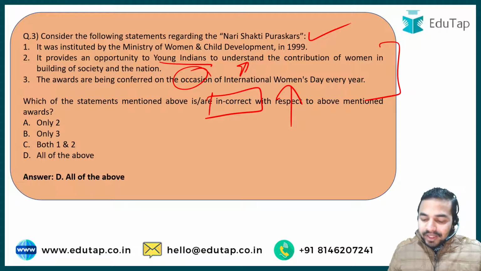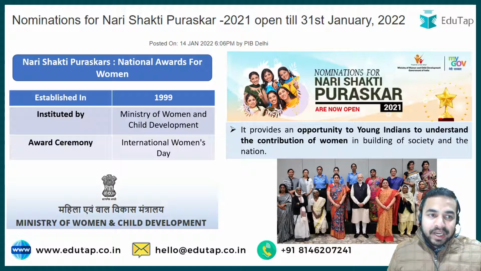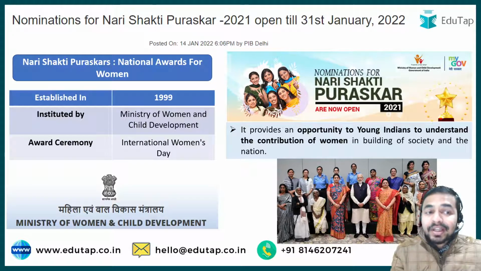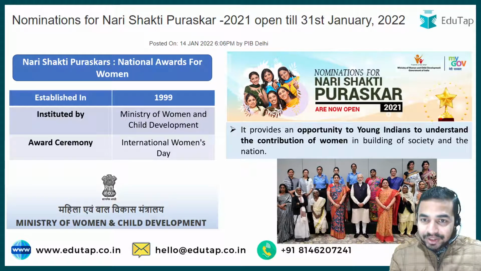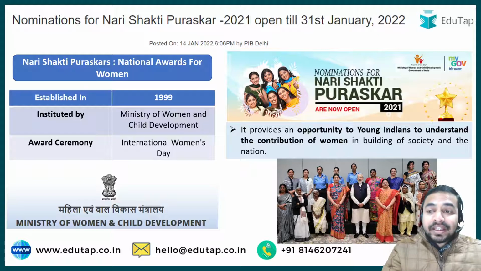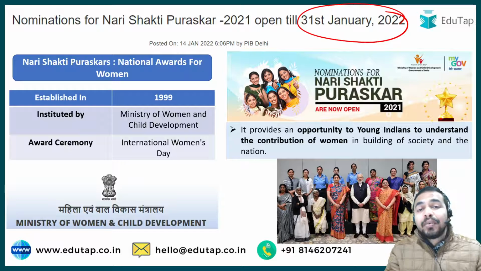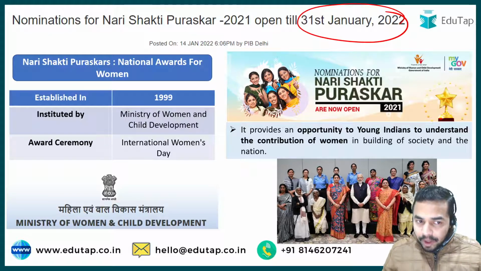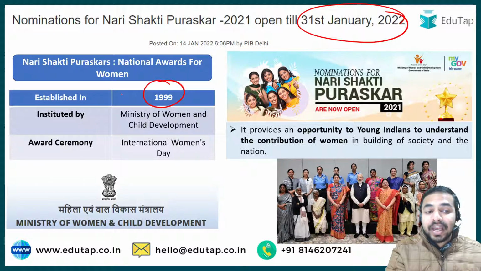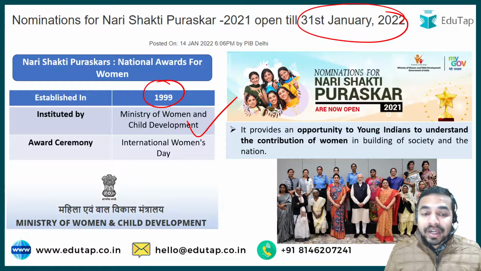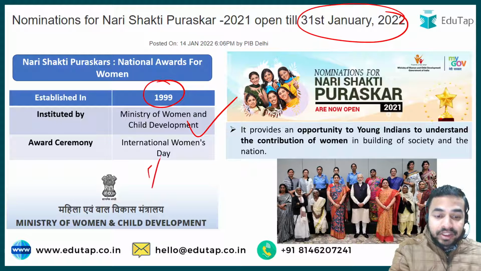Let's discuss this news in much more detail. Recently the nominations for the Nari Shakti Puraskar were opened, and they are going to close by 31st January 2022. This information is of no use for you, but what is useful for your exam is that these awards were established in 1999, instituted by the Ministry of Women and Child Development, and the award is conferred on International Women's Day.